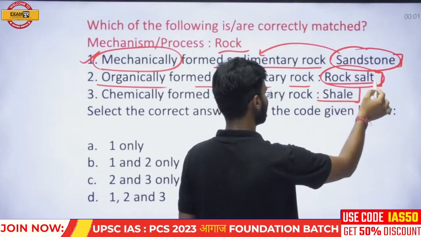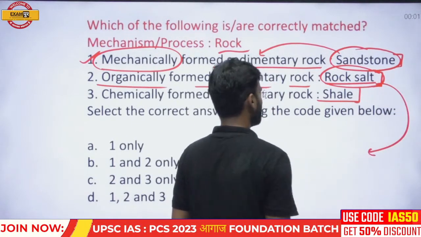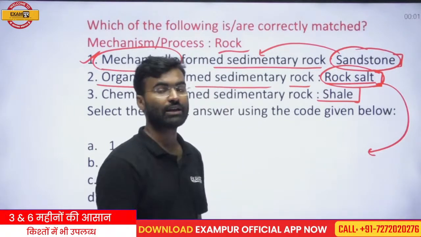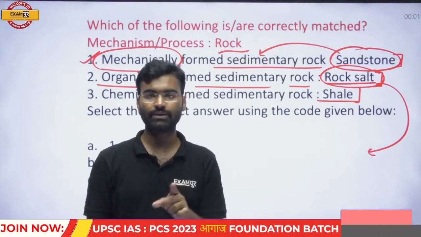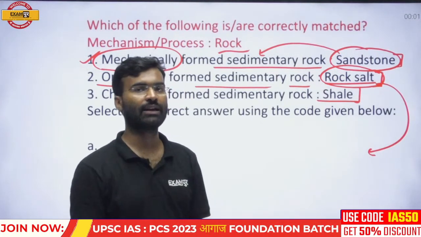Rock salt: its salt nature is not due to an organic element, it is due to chemical elements.